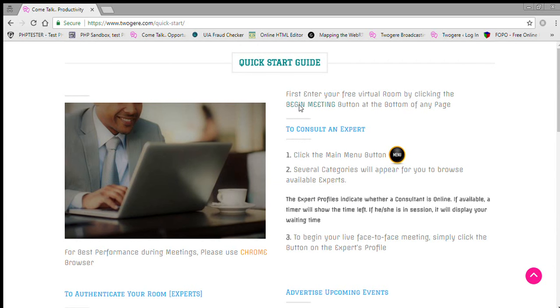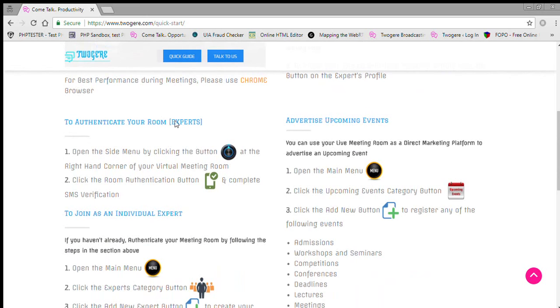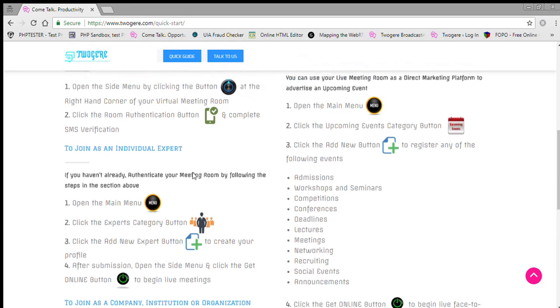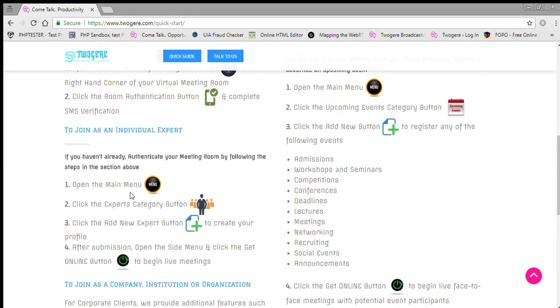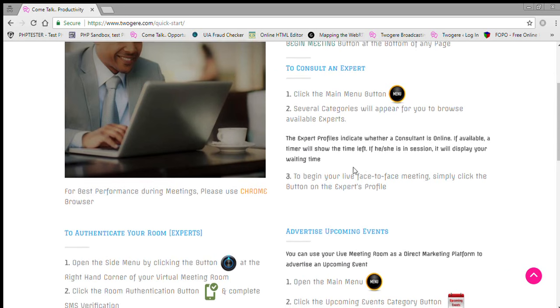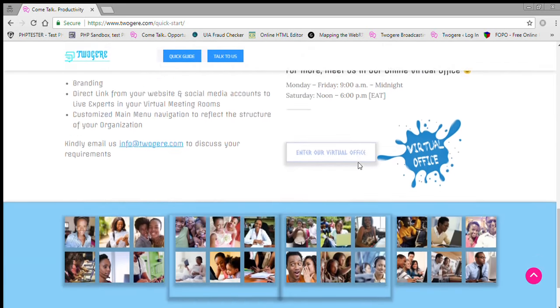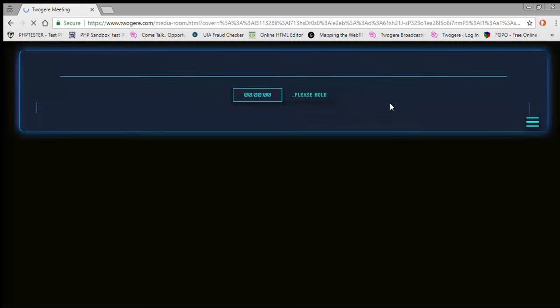Now that I know what Twogere is about, how do I go about using the platform? So in order to consult an expert, these are steps you'd follow to authenticate your room. These are experts. You need to authenticate as an expert to create a profile and then actually get online or offline, manage your profile. There's a small authentication, 2 steps that you need to follow. So there are more videos on these steps, but this is basically the quick guide, and all these steps you look at, the first statement here says first enter your free virtual room. So once you're inside the virtual room, then these are the steps that you follow. So I'm going to scroll down and just jump straight into the virtual meeting room.